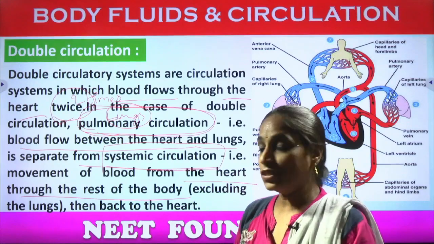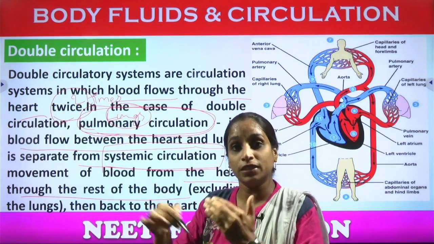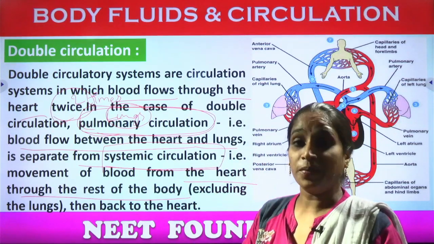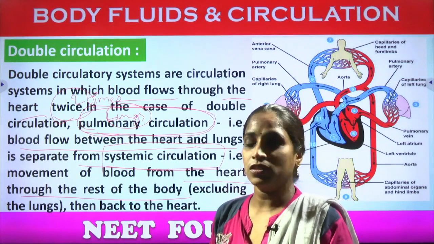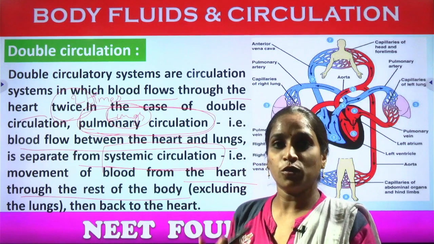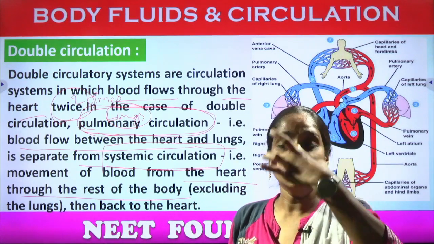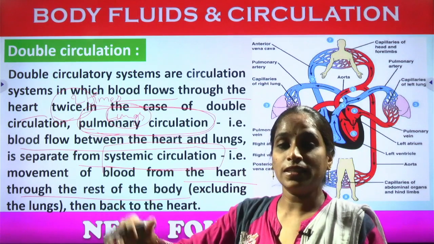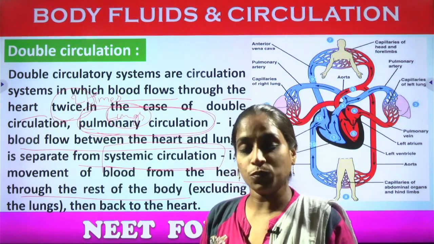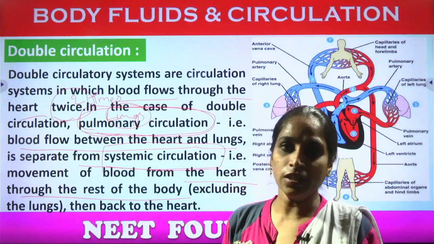For this systemic and pulmonary circulation, we need to discuss one of the other life processes called the respiration process, the breathing process. What is the breathing process? Inhalation and exhalation, right? In inhalation, the body receives oxygen molecules through the respiratory tract, and in exhalation, the body releases the waste product, especially through the nose, the carbon dioxide molecules.